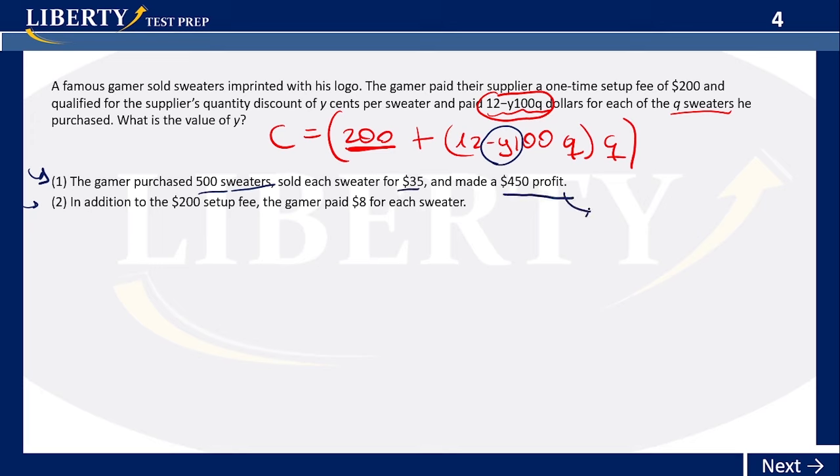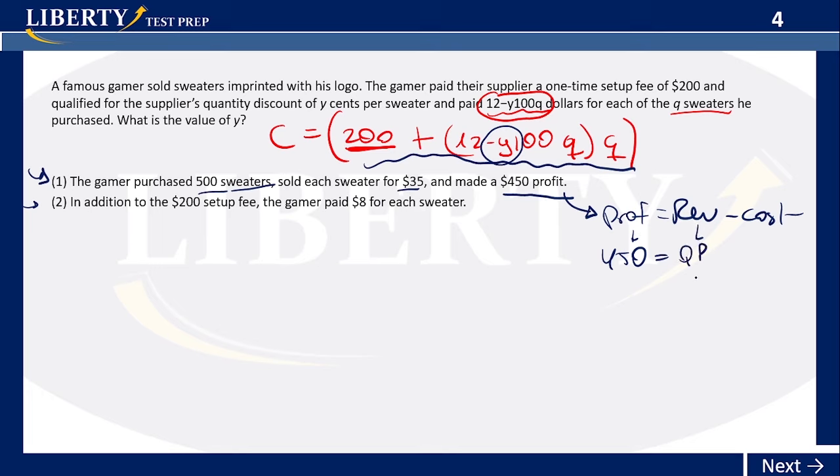Whenever they mention profits, we have to have this equation clear. Profit is equal to the revenue minus the cost. So they're saying this whole thing here is the cost, right? This whole thing. So you made a 450 profit. You have the revenue also. What is revenue? Quantity times price, right? So you have 500 times 35. You already have the revenue. Here 500